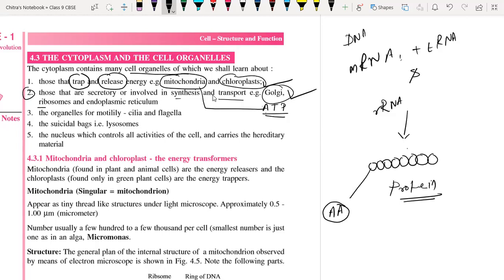Yes, ribosomes are there, endoplasmic reticulum. We will discuss all the cell organelles one by one.